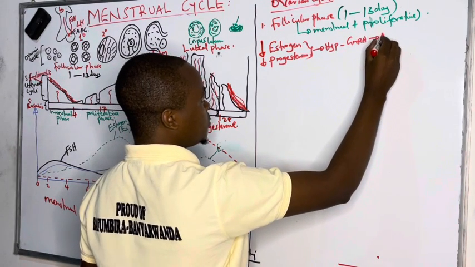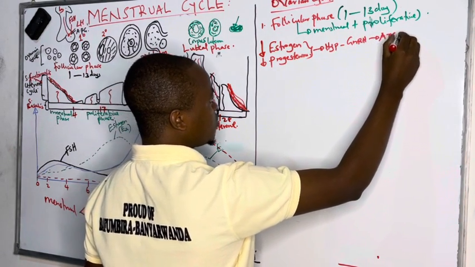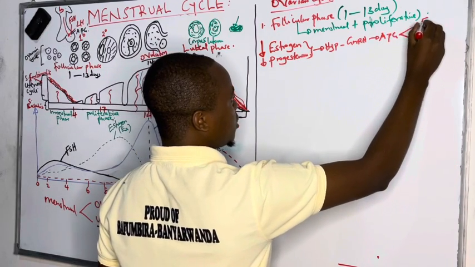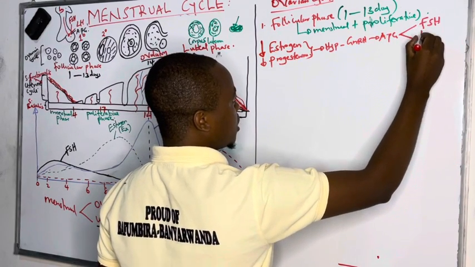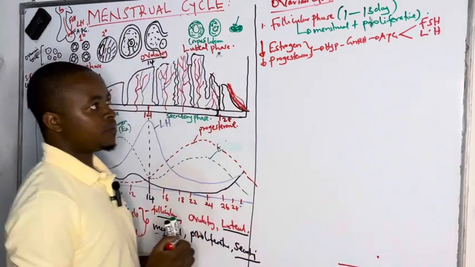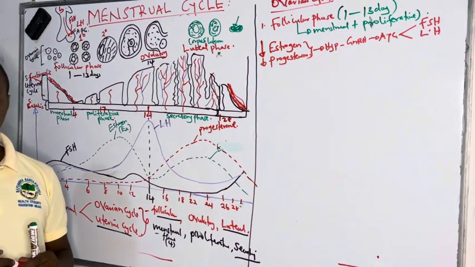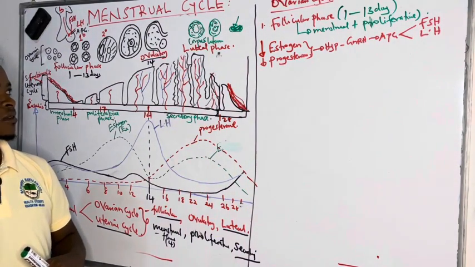This goes to the anterior pituitary gland and triggers it to secrete follicle stimulating hormone and luteinizing hormone. That is how it starts.